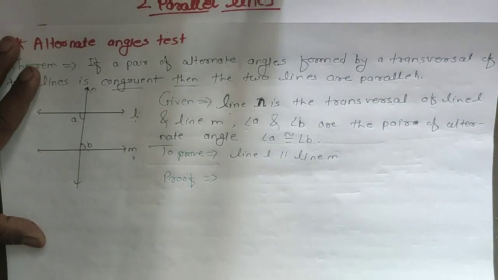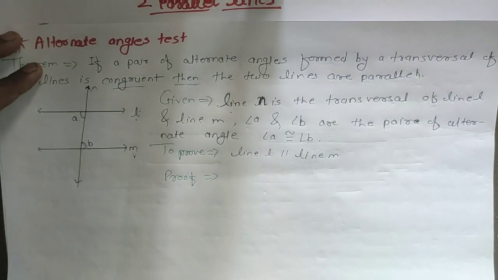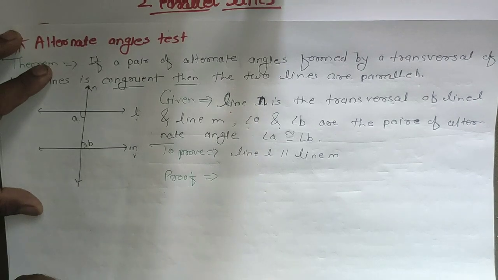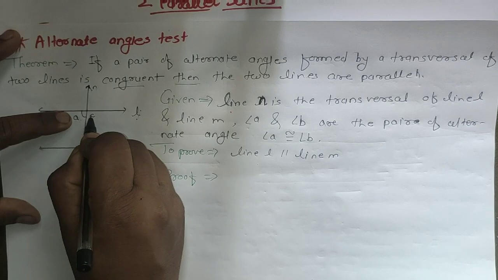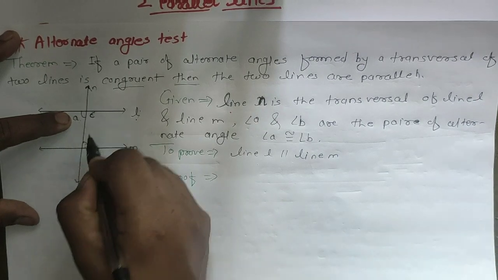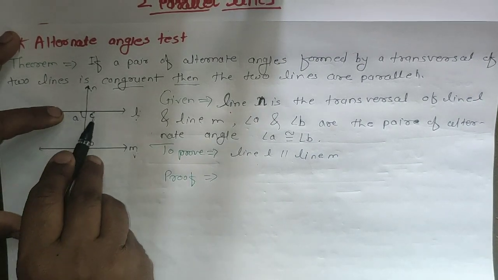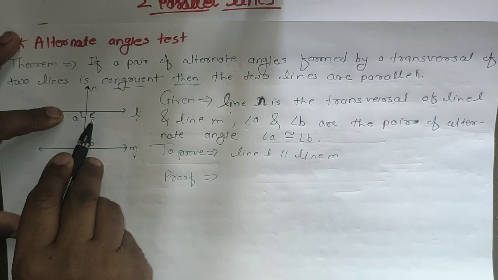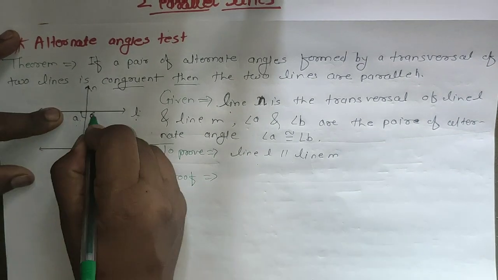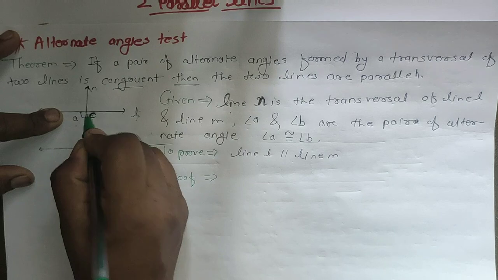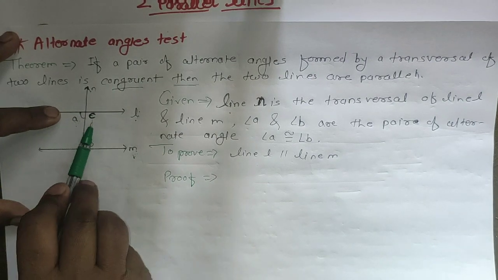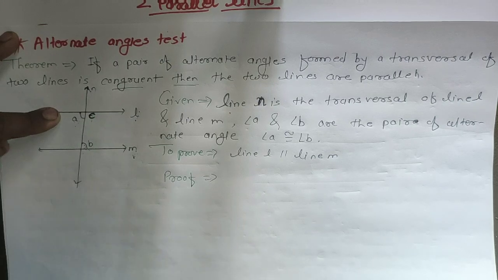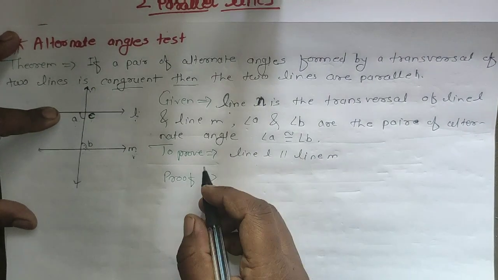So first of all, for that, what we have to take? We have to take an angle which is in an interior pair with B, and in a linear pair with A. So I took this angle as C. This is my angle C. It is in an interior pair with B and in a linear pair with A. So the proof we will write inside.